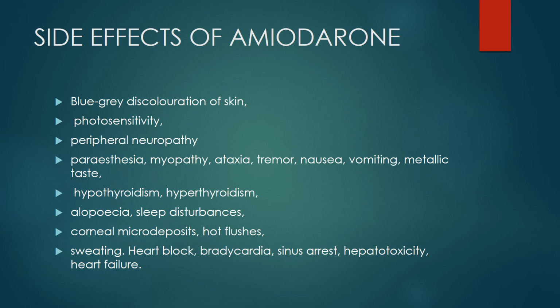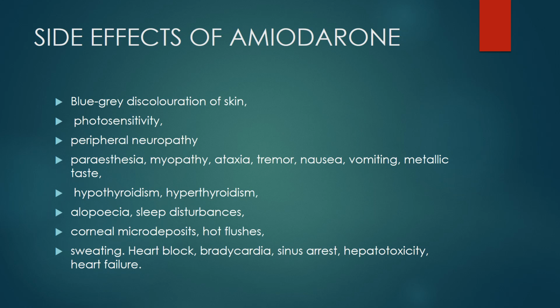And other side effects are photosensitivity, peripheral neuropathy, paresthesia, myopathy, ataxia, tremor, nausea, vomiting, metallic taste, hypothyroidism and hyperthyroidism. This is very interesting since the drug amiodarone contains iodine. So it is also seen in many cases that it causes hypothyroidism and also hyperthyroidism. So a baseline thyroid profile is important before you start amiodarone in a stable patient.